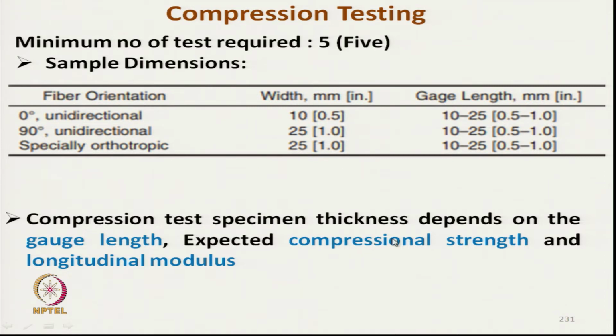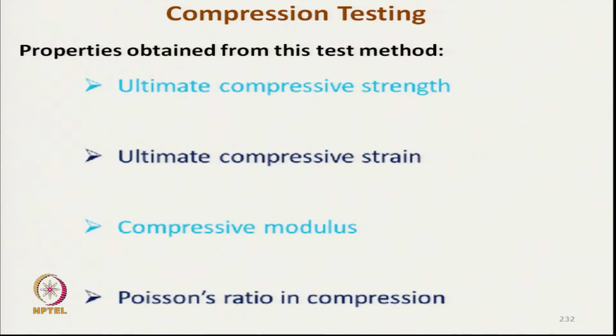Compression test specimen thickness depends on the gauge length, expected compressive strength and longitudinal modulus. So, the thickness of the composite we have to change depending on these parameters. We can get the results in terms of ultimate compressive strength, ultimate compressive strain, compressive modulus and Poisson ratio.